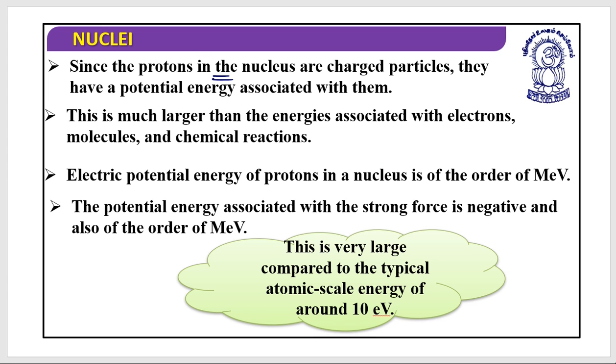Since the protons in the nucleus are charged particles, they have a potential energy associated with them, and this is much larger than the energies associated with electrons, molecules and chemical reactions. The electric potential energy of protons in a nucleus is of the order of mega electron volt, and the potential energy associated with the strong force is negative, and it is also of the order of mega electron volt. This is very large compared to the typical atomic scale energies of around 10 eV.